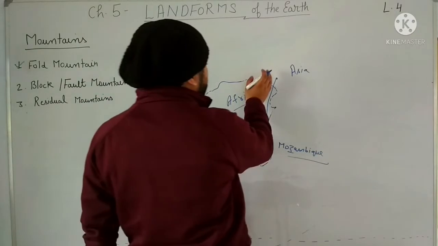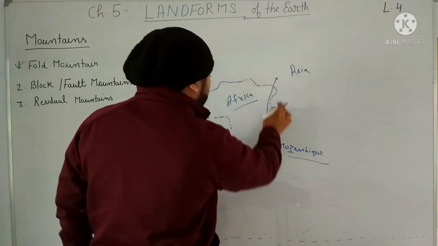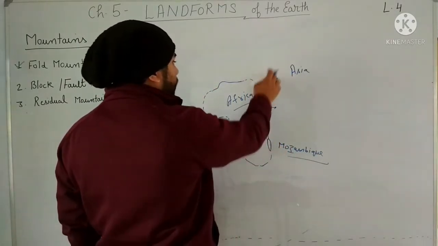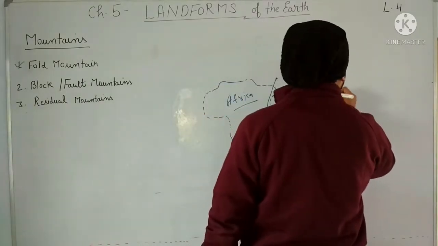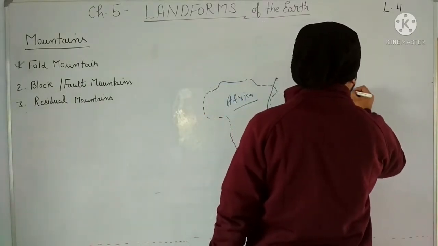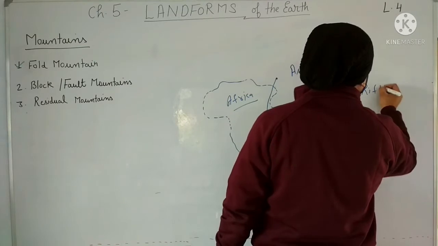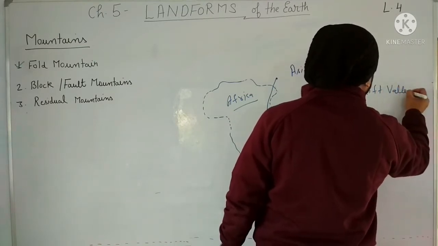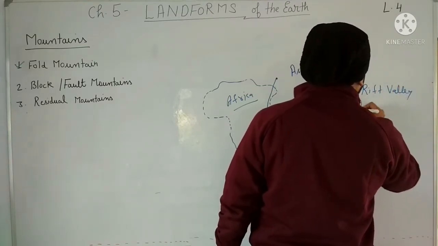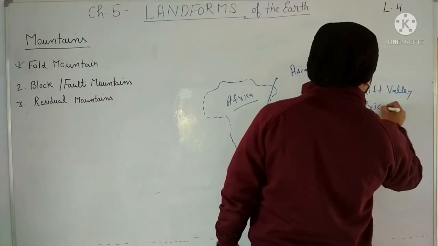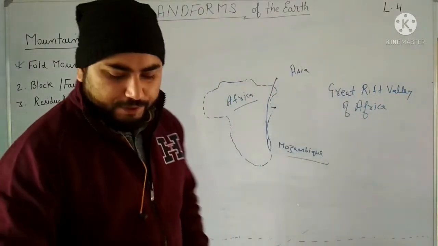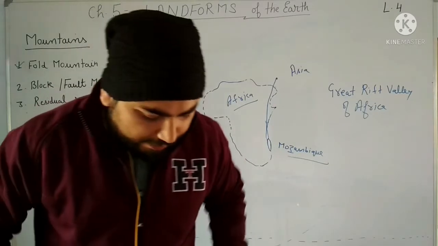Block mountains are there like this and like this. In between, the rift valley is there. That rift valley is called the Great Rift Valley of Africa. Clear? So that rift valley is located here. I have told you about the Great Rift Valley.